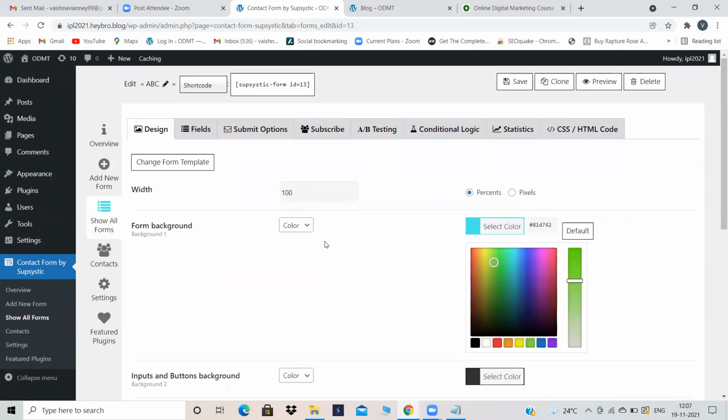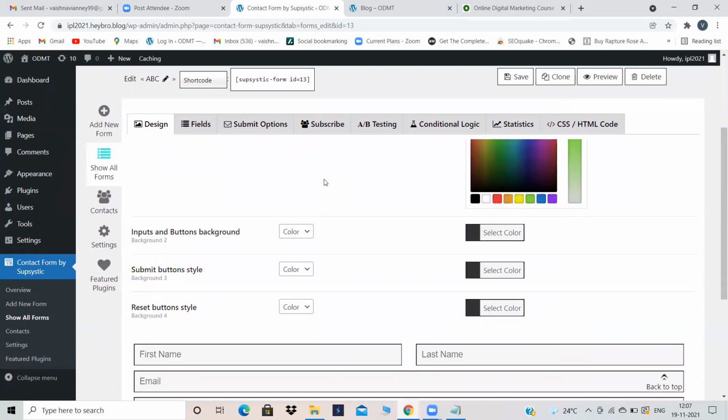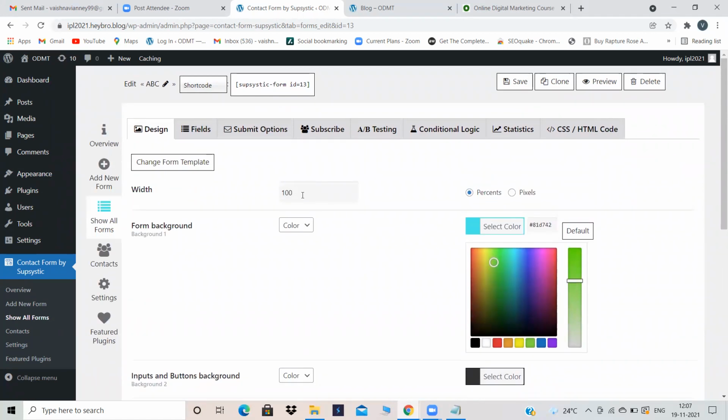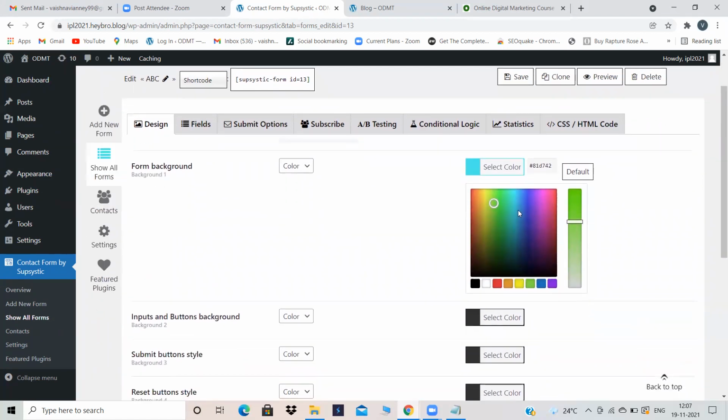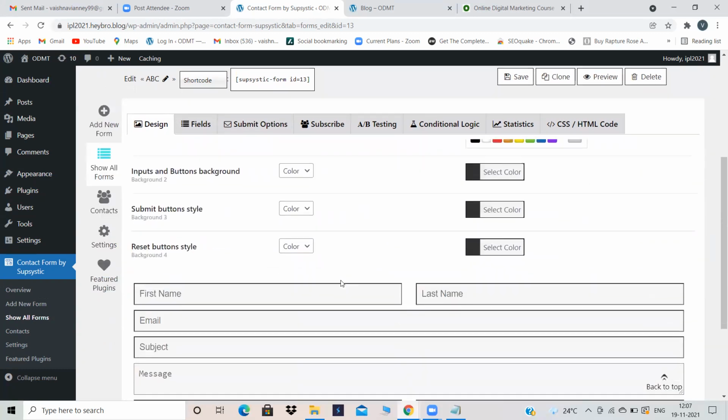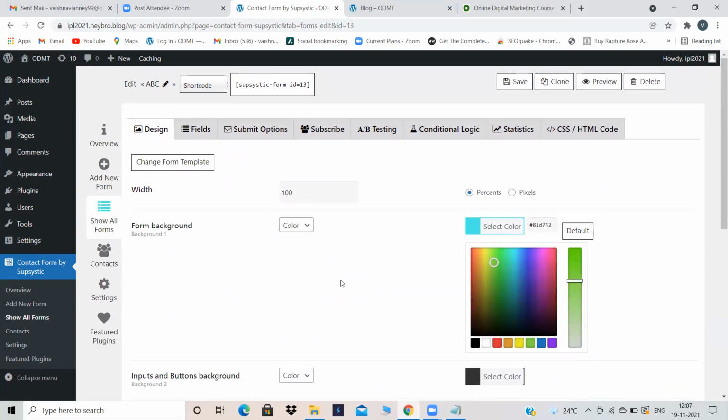I'm keeping it as it is. But you try if it is in your website, maybe that error might not come. So you just change the colors and see. You can just change the width and see, instead of 100, give 200. And you can change the colors according to your wish. Everything you can do. Please do that. Now, see, designing is not a great thing. Our main motto is you have to create a contact form. Now, okay, you can change the contact form according to your wish, the changes you can do.